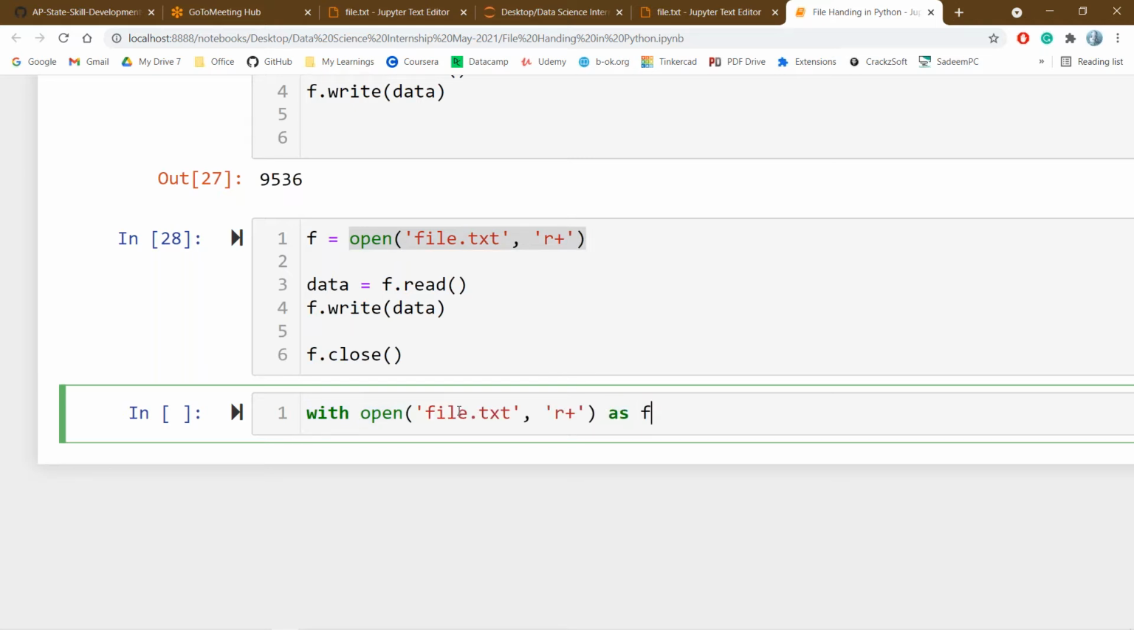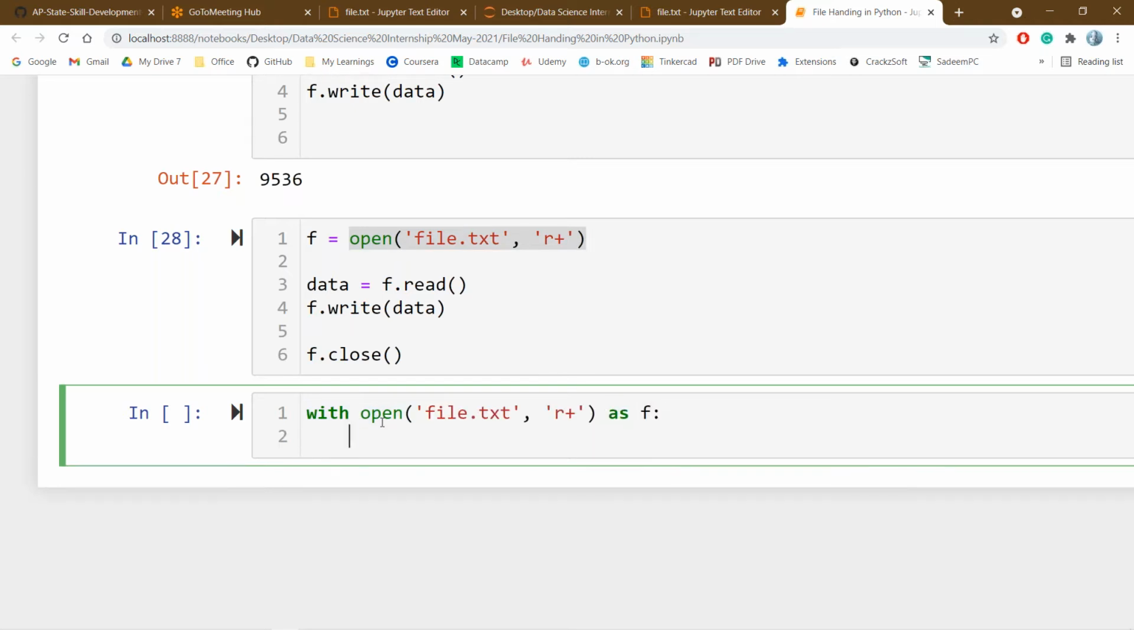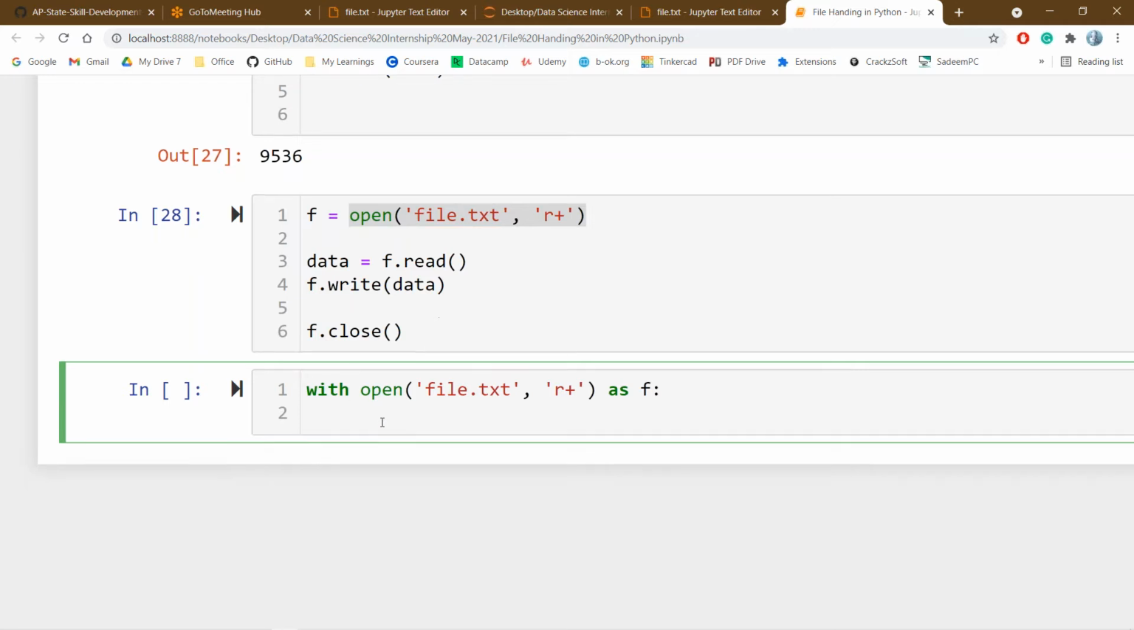With open as F, this is the syntax. So what are the operations you have performed in the indentation? All those operations will be performed on the files. If you return back from the indentation, those operations will not be performed on the files, which is nothing but the